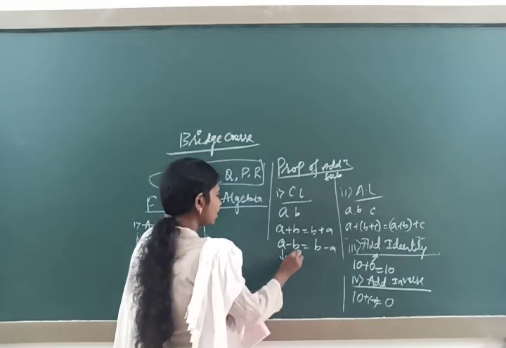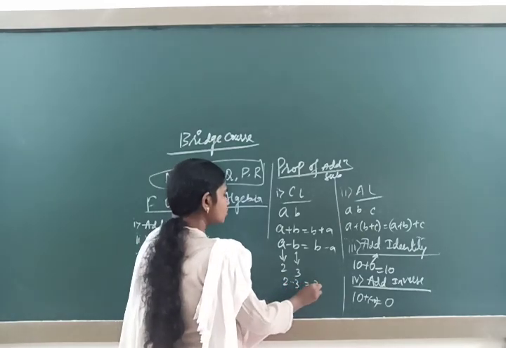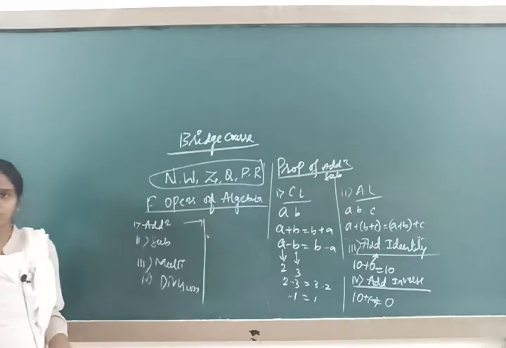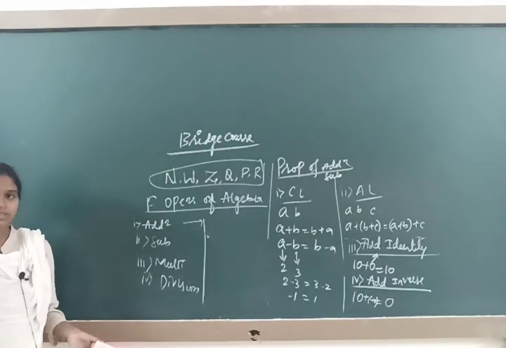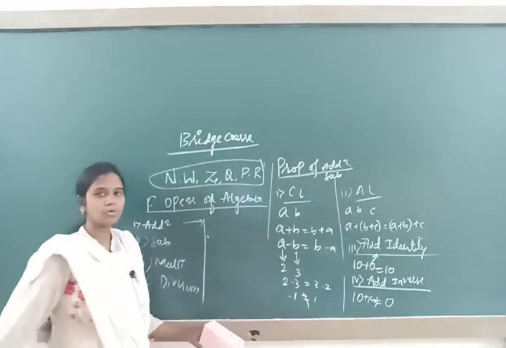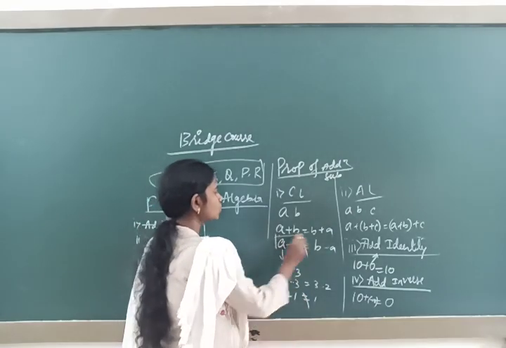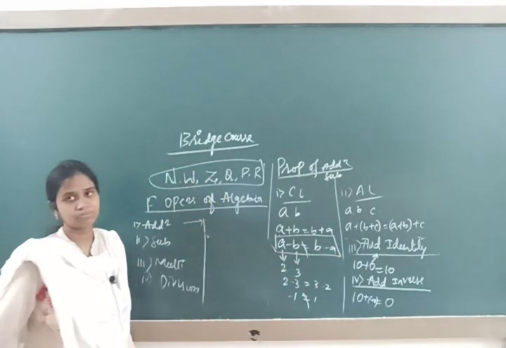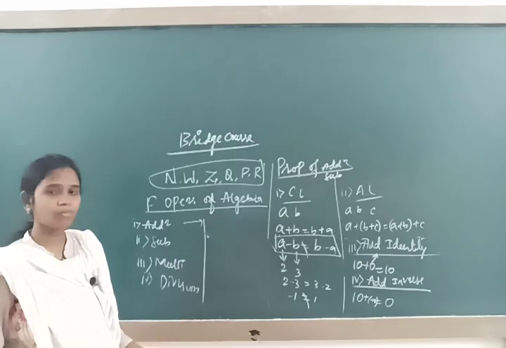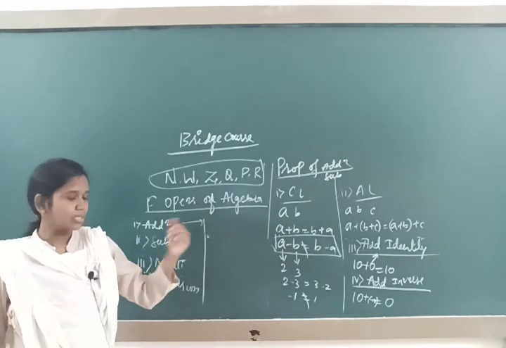Let us take a value as 2, b value as 3. Then 2 minus 3 is equal to 3 minus 2. This side is minus 1 and this side is plus 1. Is it the same? No, it's not the same. Minus 1 is not equal to plus 1. It means that the commutative law does not hold good in case of subtraction. The remaining associative and other properties are also not satisfied by subtraction.